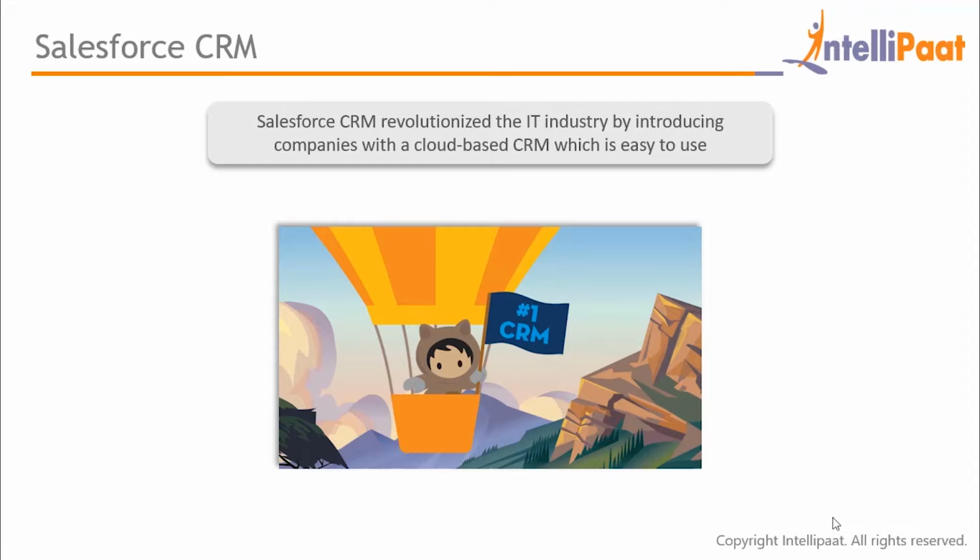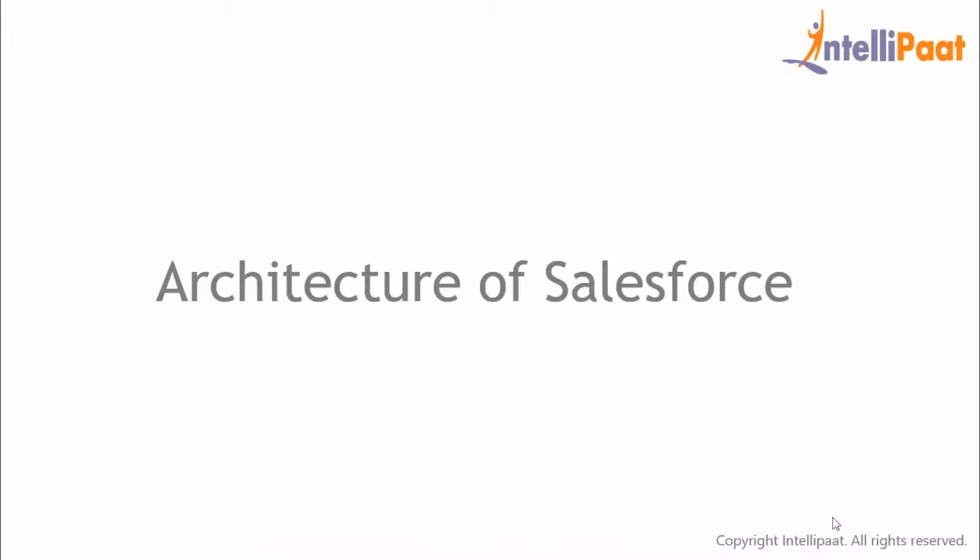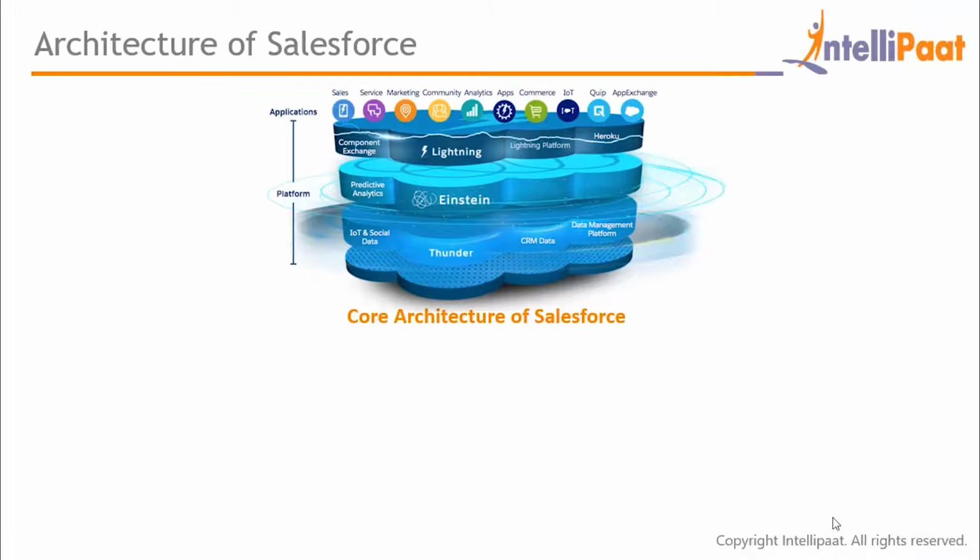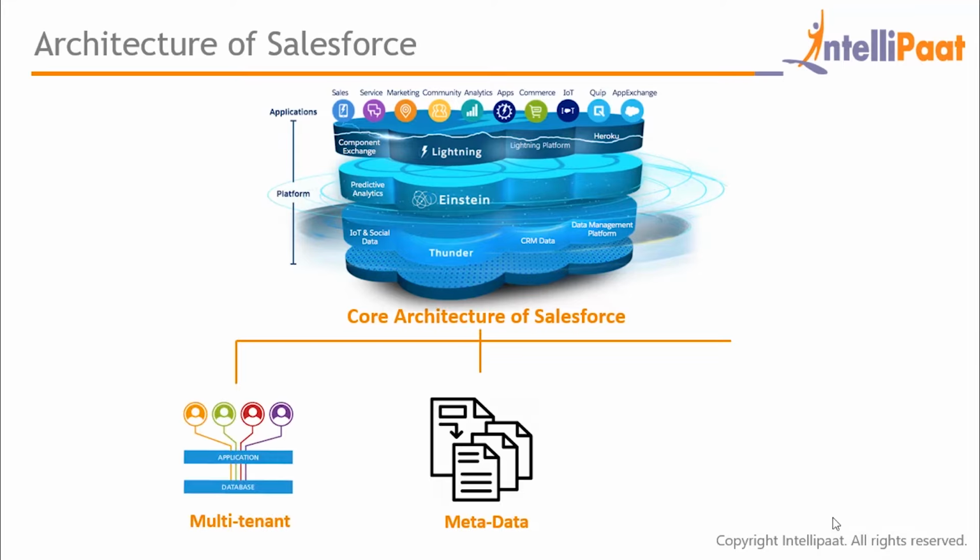By now, you would have understood that you can use Salesforce to deliver highly customizable applications to your customers. In order to understand how Salesforce works, it is important for you to understand the architecture of Salesforce. So let's see what the Salesforce architecture looks like. After learning about Salesforce, let's see how it all works. So let's get to the roots of Salesforce and see the robust architecture of Salesforce. Think about Salesforce architecture as a series of layers sitting on top of each other. The core architecture of Salesforce has been put into the following layers for better understanding: multi-tenant, metadata, and API. Let's talk about these three separately.